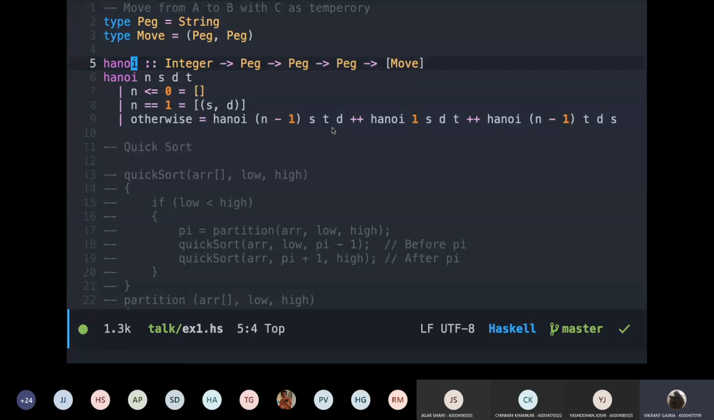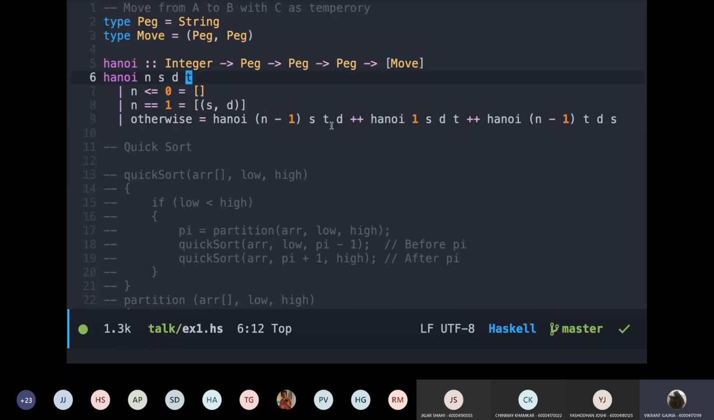Now, Hanoi is a function which takes an integer. A peg is just a string, a peg is just a string, a peg is just a string. So this is a function of 4 arguments, and it returns an array of moves. So this is what I mean by algebraic data type. Okay, if you don't understand this code, it's completely fine. What I want to highlight is this syntax.